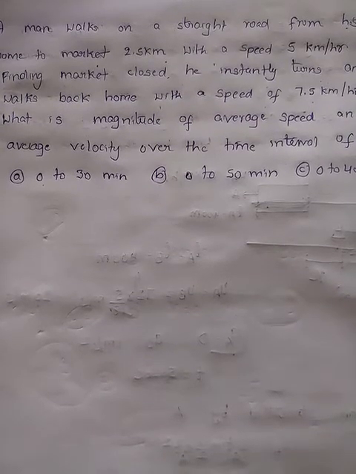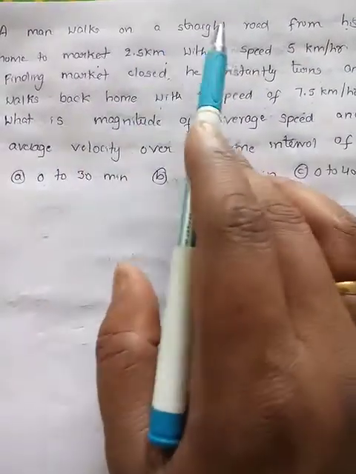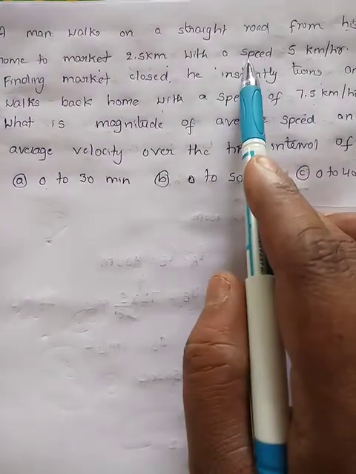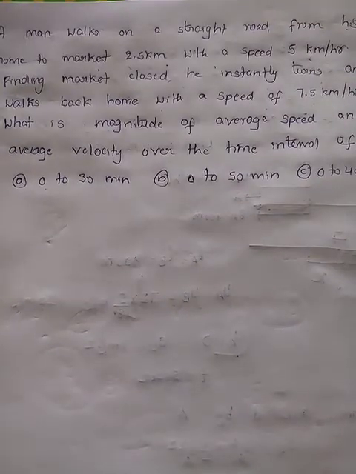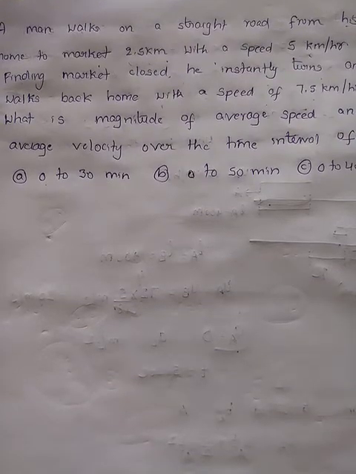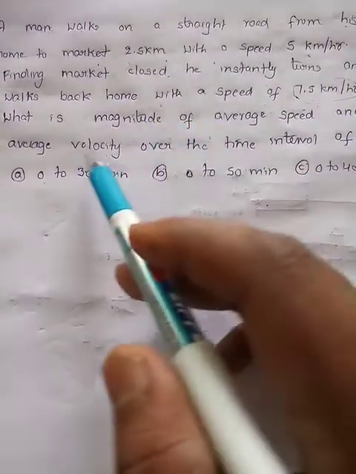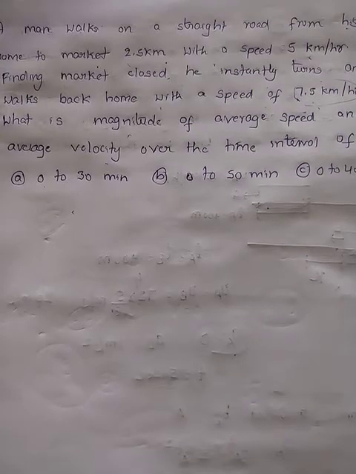See, you are given a work by your parents to go to the market and bring some vegetables. What did you do? You went to the market from your home. How much distance from your home to market? 2.5 kilometers. You walk with a speed of 5 km per hour. You went, but you have bad luck. Due to corona or some lockdown, the market is closed. You return back home with a speed of 7.5 kilometer per hour. Now, what is the magnitude of average speed and average velocity over a time interval of 0 to 30 minutes, 0 to 40 minutes and 0 to 50 minutes?